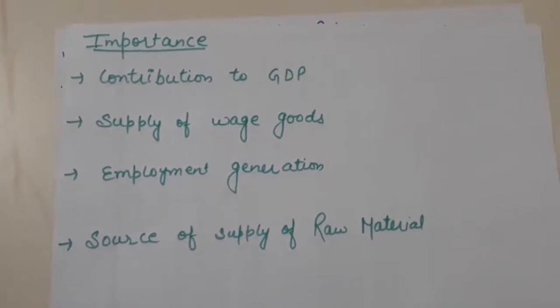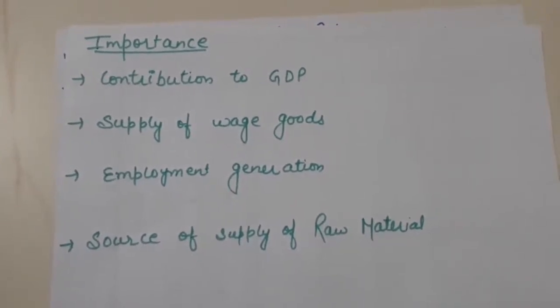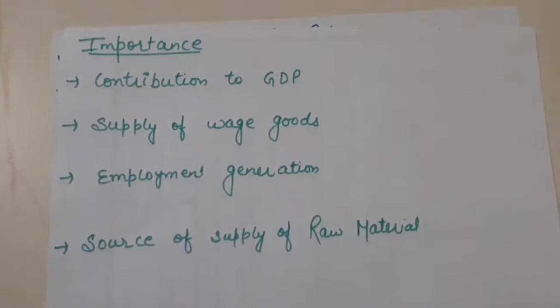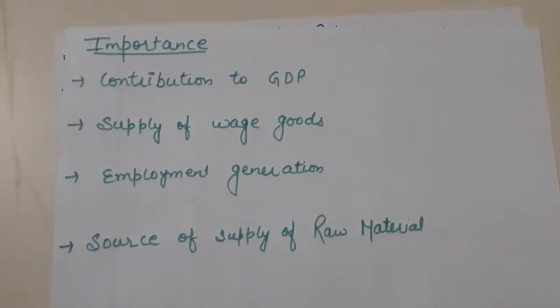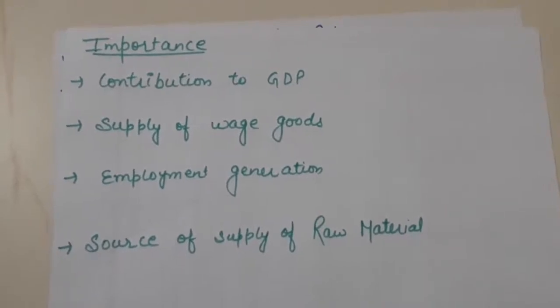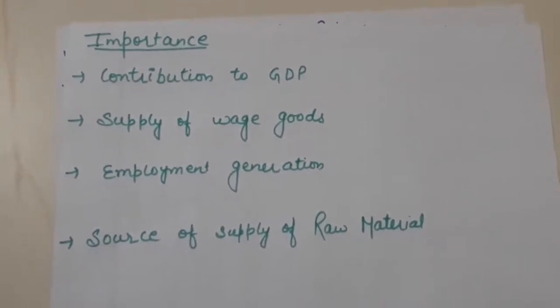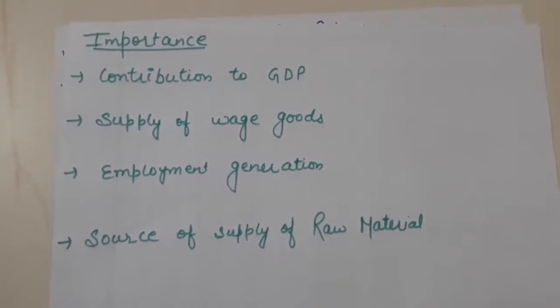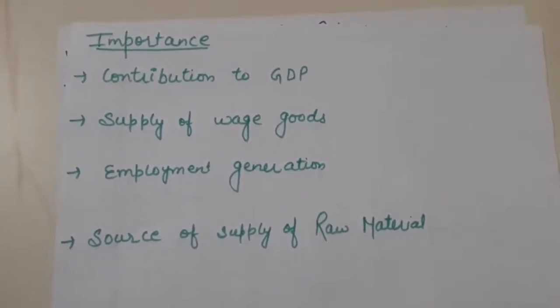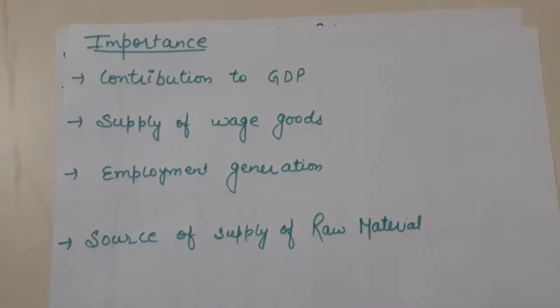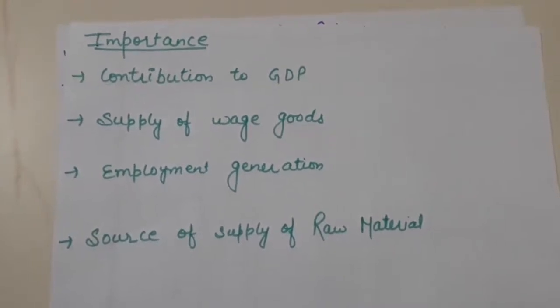Then we have supply of wage goods. Wage goods means necessity goods. Wheat, jowar, rice, bajra, it supplies all these things. So it supplies wage goods, employment generation. 70% of the population is engaged in agriculture if we look at the data of 1951. So it is a major source of employment generation.